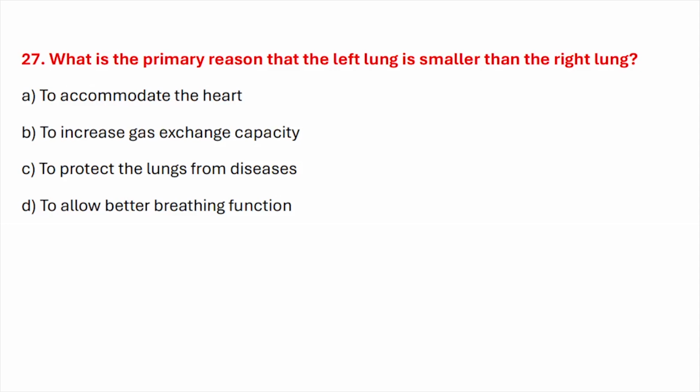Question number twenty-seven. What is the primary reason that the left lung is smaller than the right lung? Correct answer is option A, to accommodate the heart.